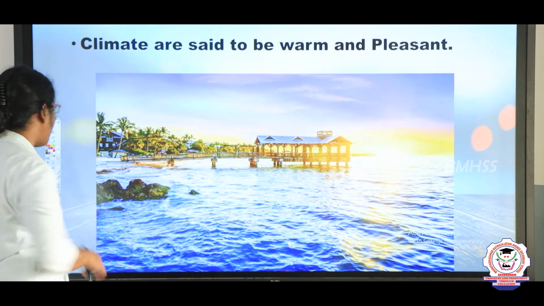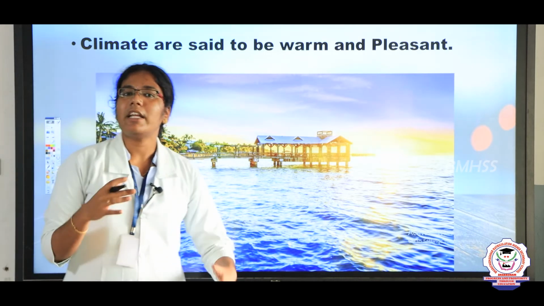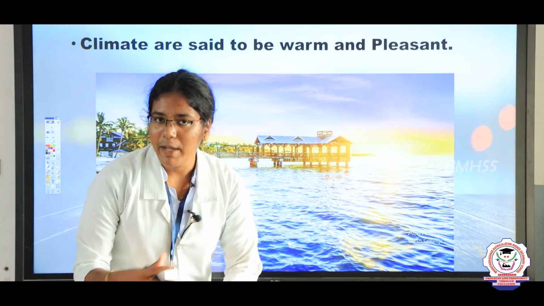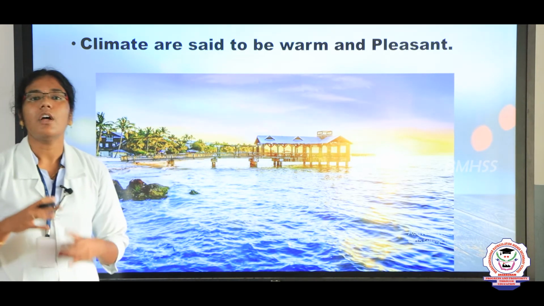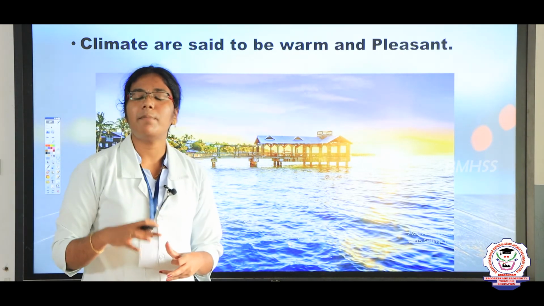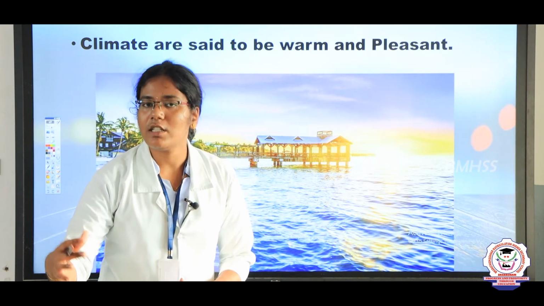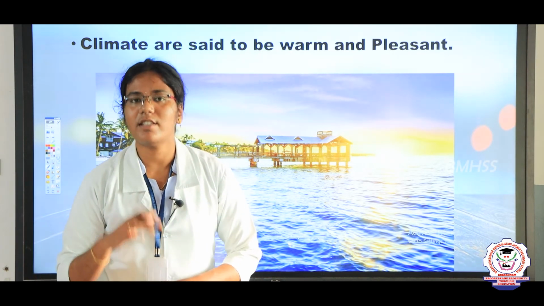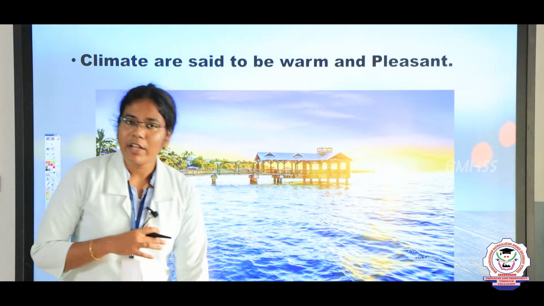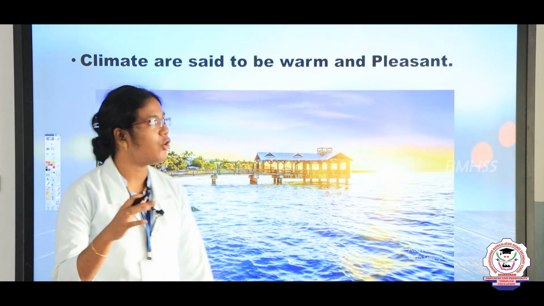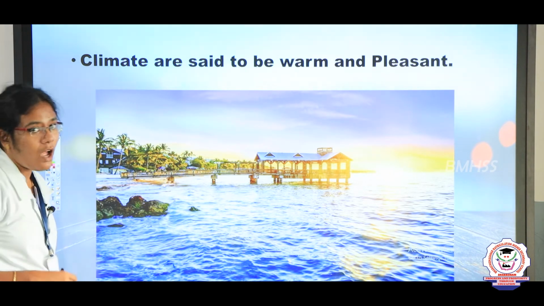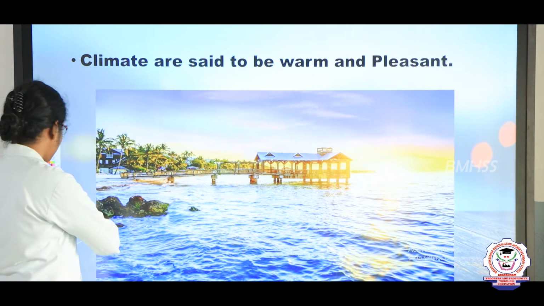Then the fourth one, the climatic conditions nearby the river are said to be warm and pleasant. So these are the four reasons the people love to settle down nearby the river bank. The first one is that the river provides abundant water supply. The third is that the river provides a means of transport and means of communication. The fourth point is that the climate is warm and pleasant.